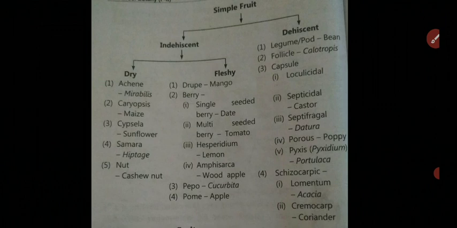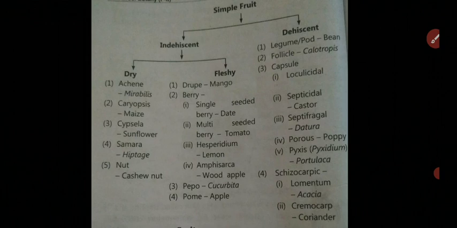Now the indehiscent fruits are further divided into two types. The first one is indehiscent dry fruits, and the second is indehiscent fleshy fruits. The fruits which contain a pulp are called fleshy fruits.